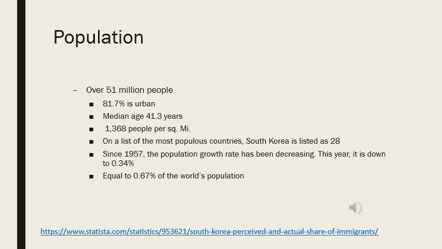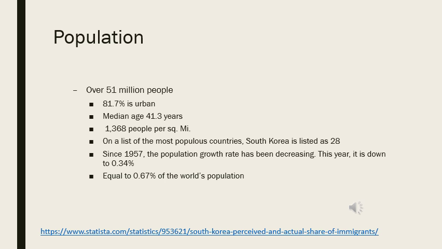South Korea's population is over 51 million people. About 81.7% of that population is urban and lives in the city. The median age is about 41.3 years old, and per square mile, there's about 1,368 people.